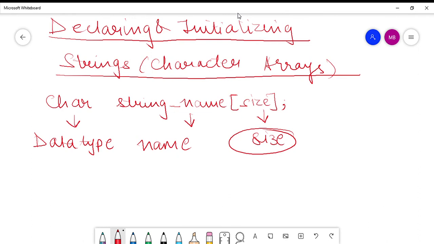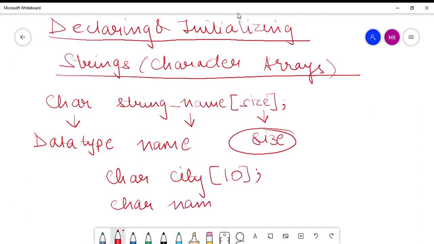Now an example for the same. For example, you want to declare a character array to store the name of a city. So you say char city and then you give the size like this. So this is the declaration. Another example, say you want to declare a character array for storing the names of people. So you say char name and 30. 30 is the maximum size of this array.